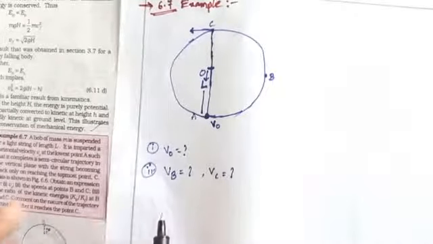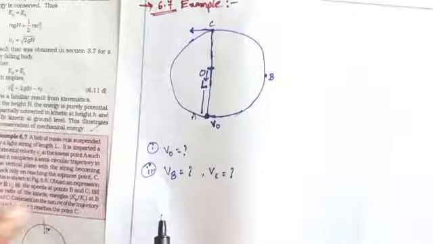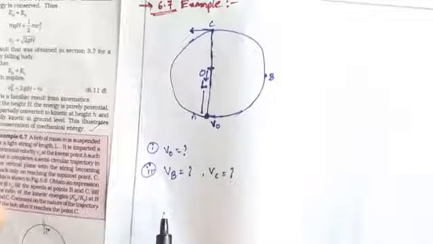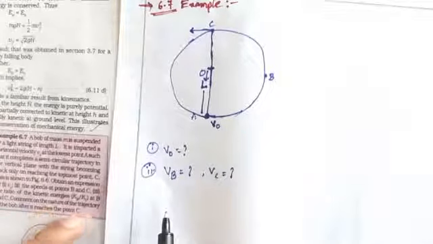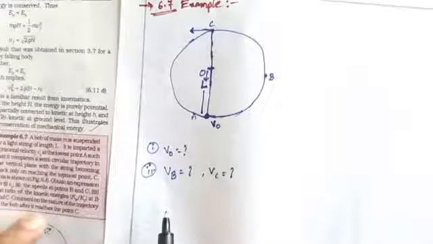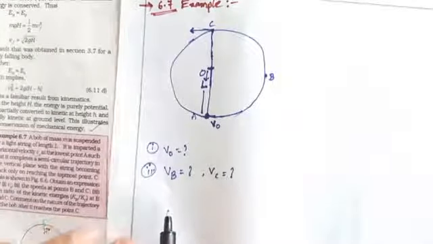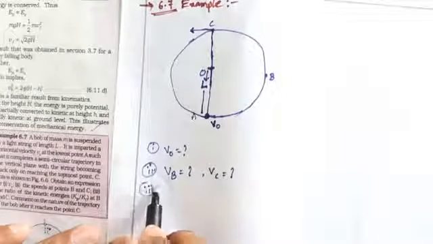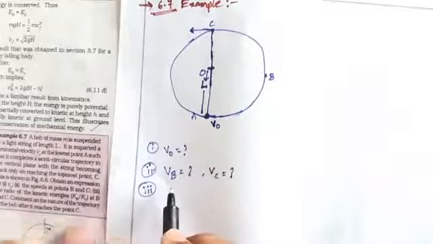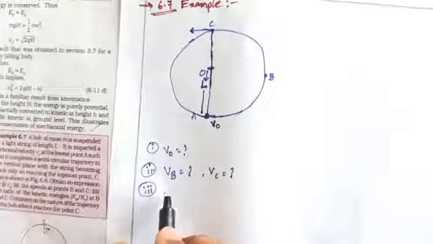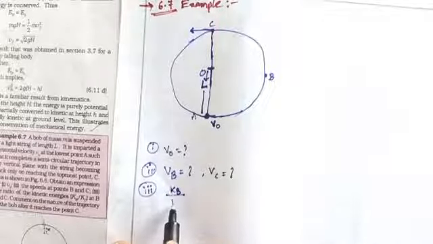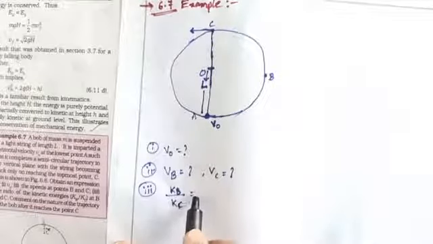Third, the ratio of the kinetic energies at point A, point B, and point C. Then comment on the nature of the trajectory of the bob after it reaches point C. So for the third part, we find the ratio of the kinetic energies at point B and point C.